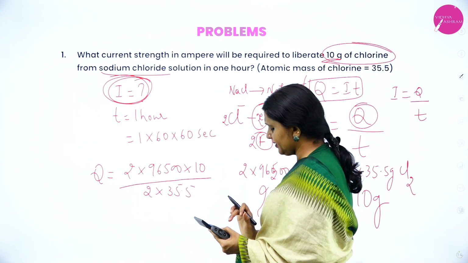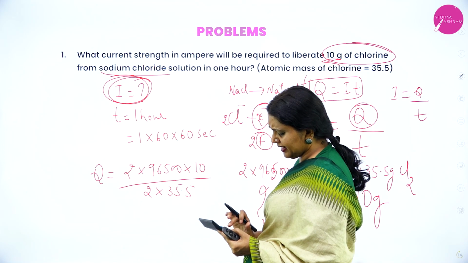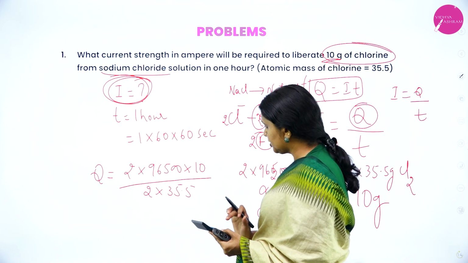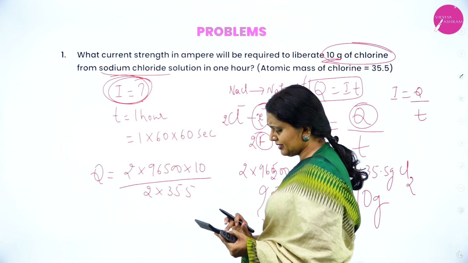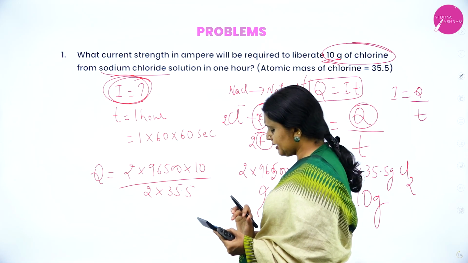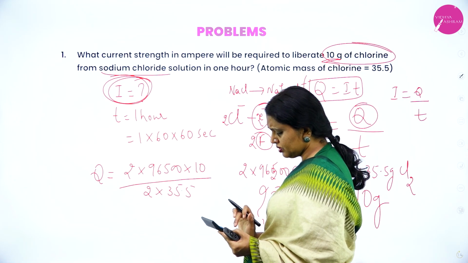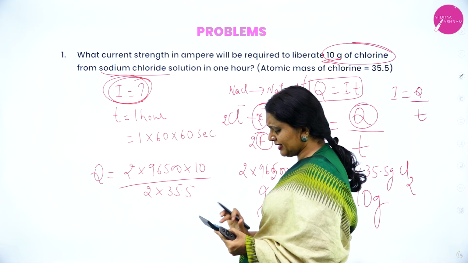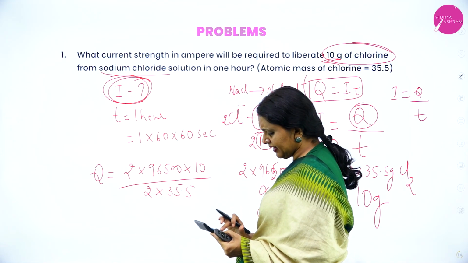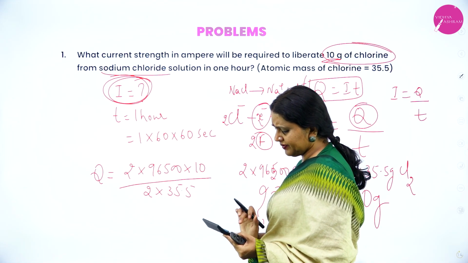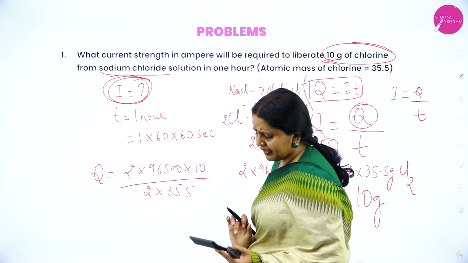2 into 96,500 into 10, divided by 2 into 35.5. Okay.